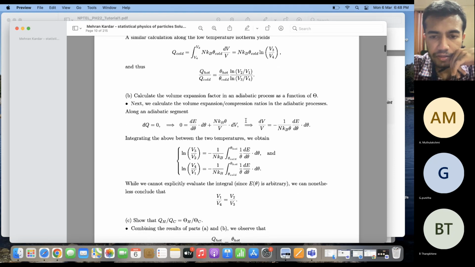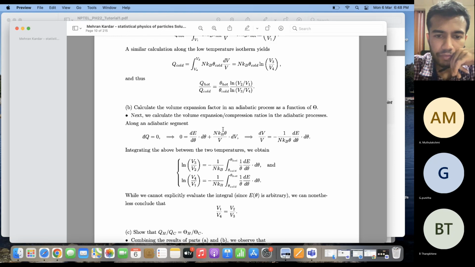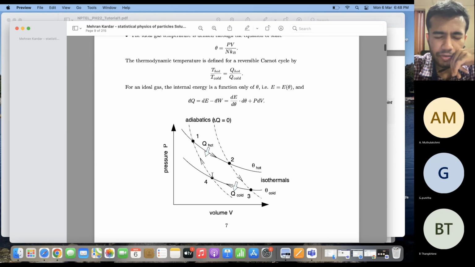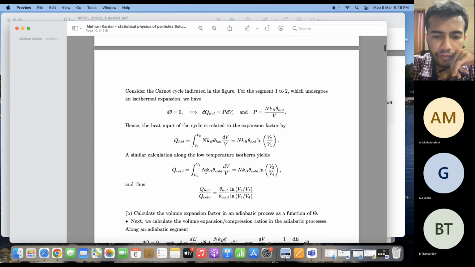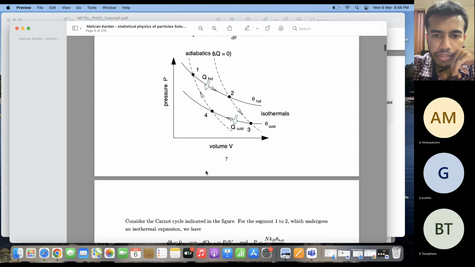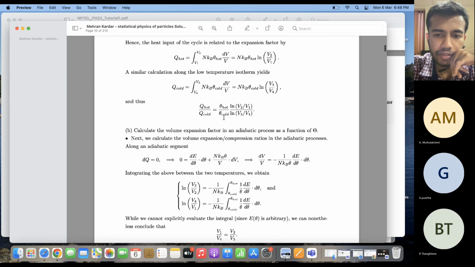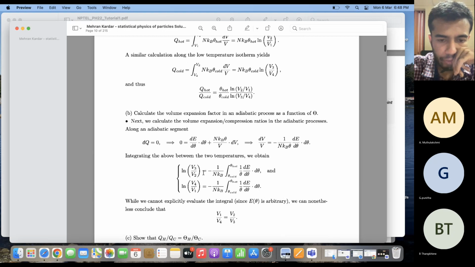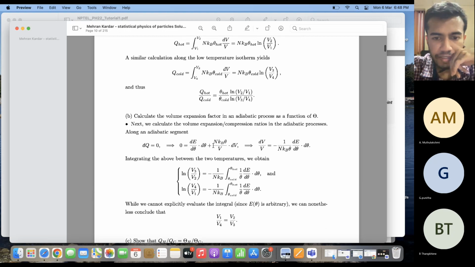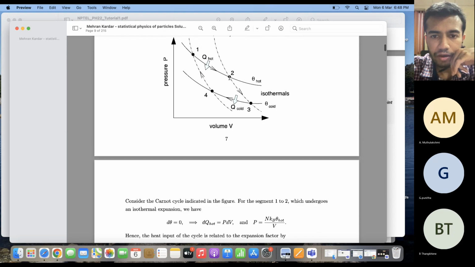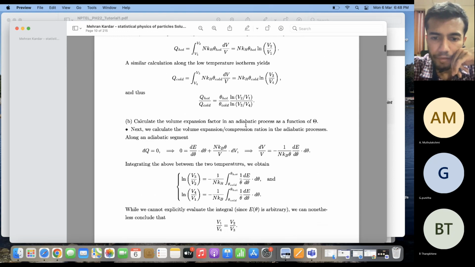So if I integrate this equation now for the two adiabatic processes, first I will integrate along this particular adiabatic process from 2 to 3. That means the left hand side I integrate from volume V2 to V3, and the right hand side I integrate from theta hot to theta cold. Okay, so I get this expression.